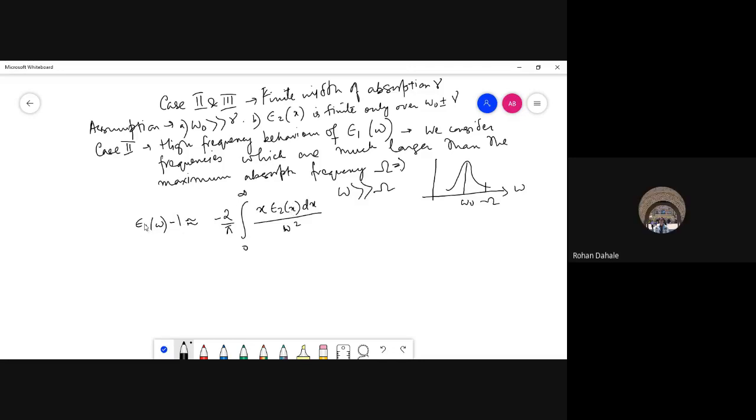Okay, sir, I got the essence. It does not need putting gammas and all. Yes, I got that. I just wanted to point out that we can do case 1 and case 2 and 3 only when omega 0 is much greater than gamma. Yes, I totally agree, 100%. In fact, that's what I'm going to tell you. Because these make the integrals very easily solvable.